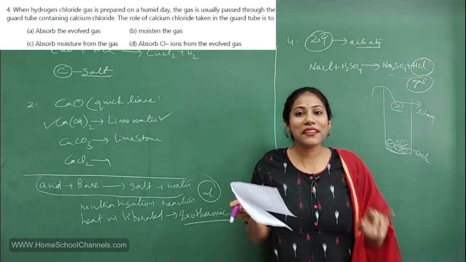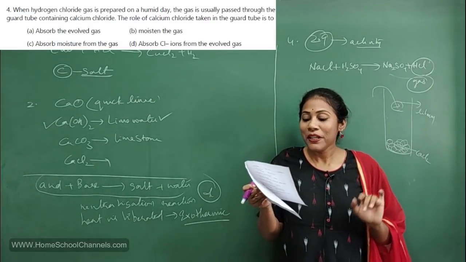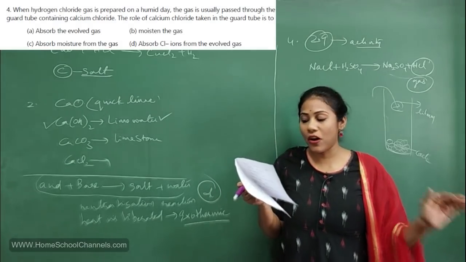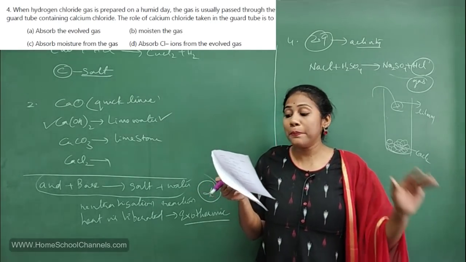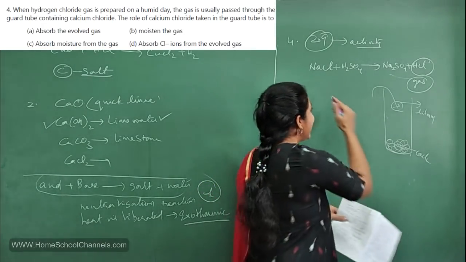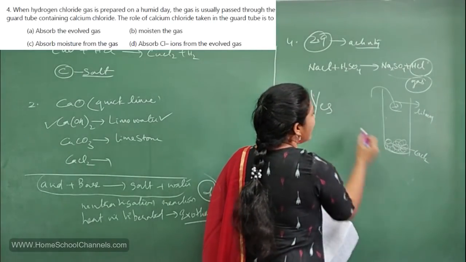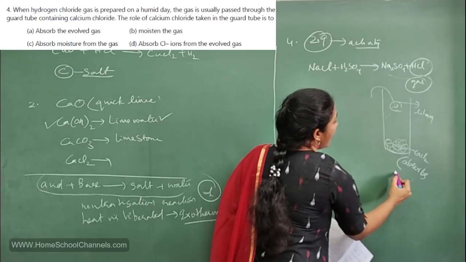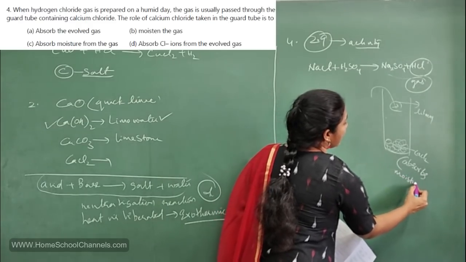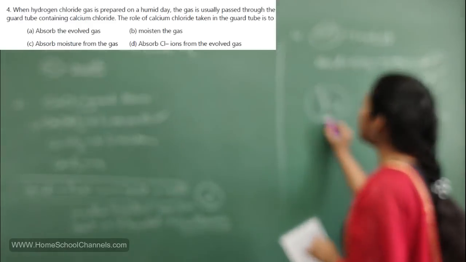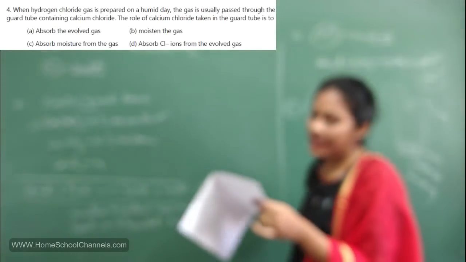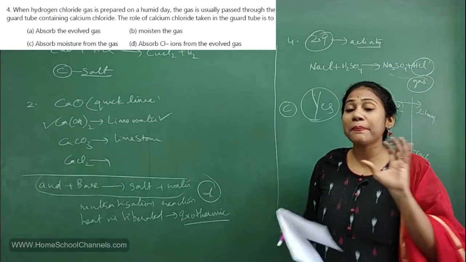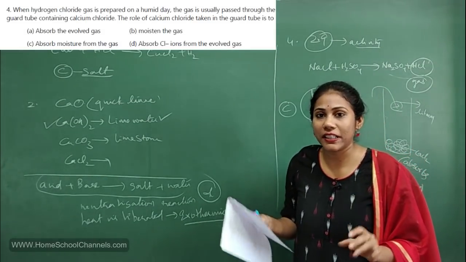So now can you answer the options here? What are the options given? Absorb the evolved gas? No. Moisten the gas? No. Absorb moisture from the gas? Yes, right? So calcium chloride absorbs moisture. It absorbs moisture, remember. So option C is correct. Clear everyone? So this question is based on that particular activity.